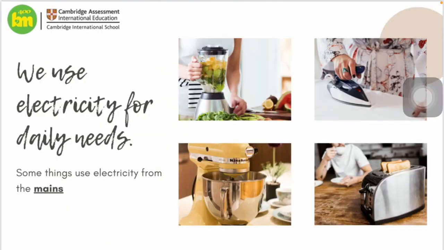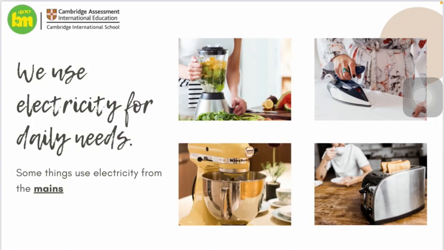The first is from the mains. We use electricity for our daily needs. As you can see in here in the picture, I have a blender, iron, mixer, and a toaster. All of those things need electricity from the mains in order to function properly, which means we need to plug the cable into the socket.